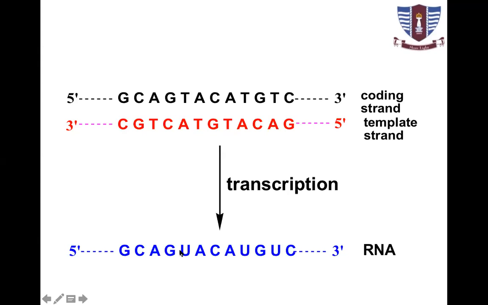If we compare this blue sequence with this black sequence, that is non-template strand, both of the sequences are similar except the difference of thymine. So if we think this is a code, GCA is a code of an amino acid in messenger RNA.